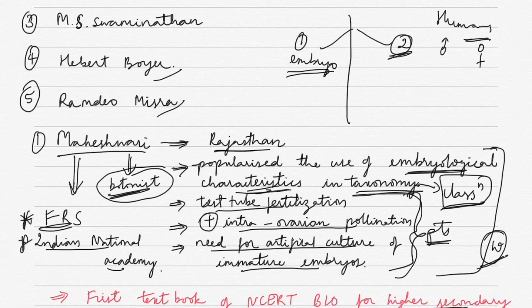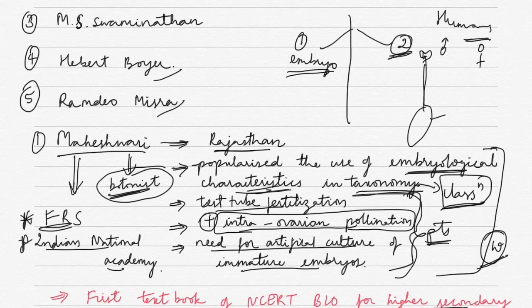The same thing translated to plants is that the pollen grains were taken and fused with the ovary. How and where? Intra-ovarian, inside the ovary. I drew the picture of ovary, style and stigma. The stigma is the landing platform for the pollen grains, this is the style, and this is the ovary. He took the pollen grains and made sure that the fusion happens inside the ovary only.